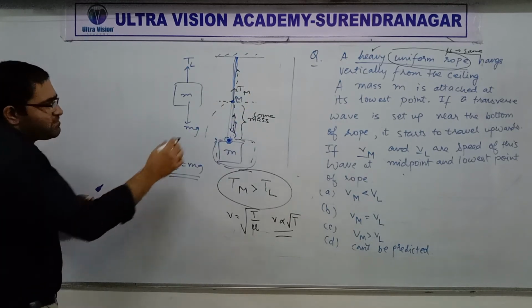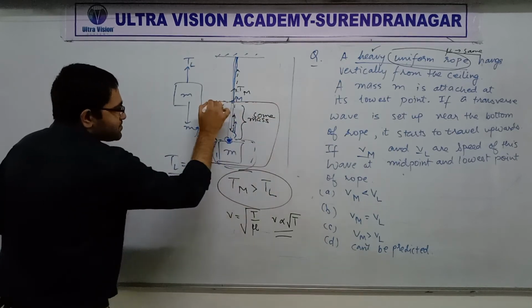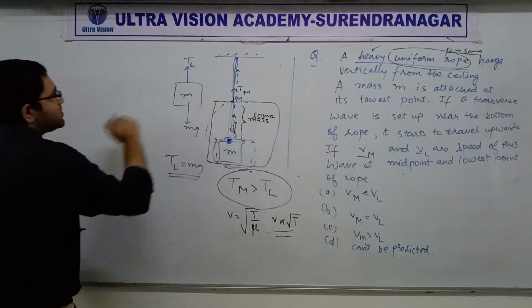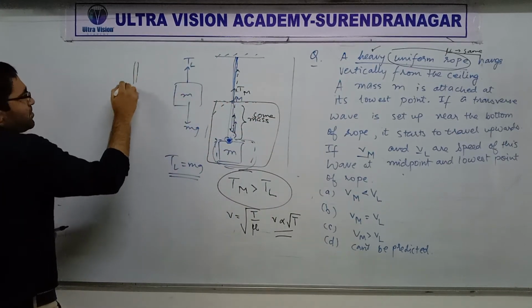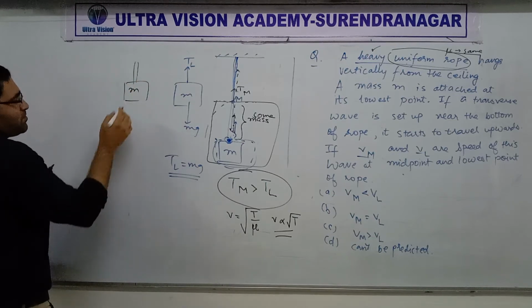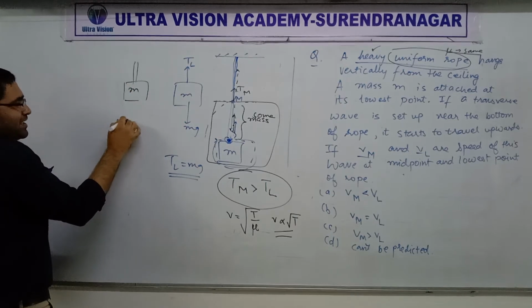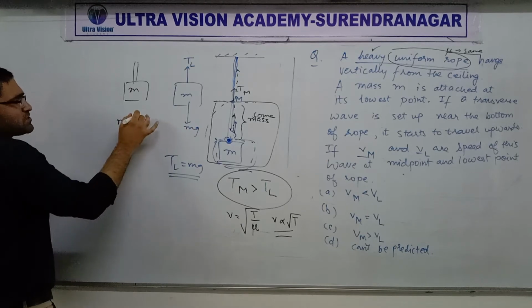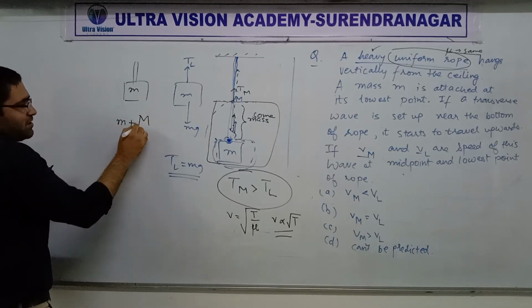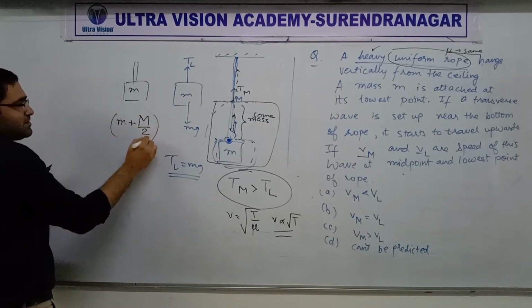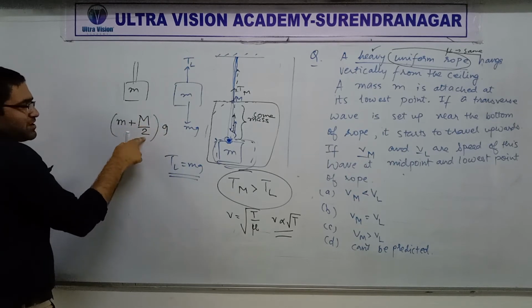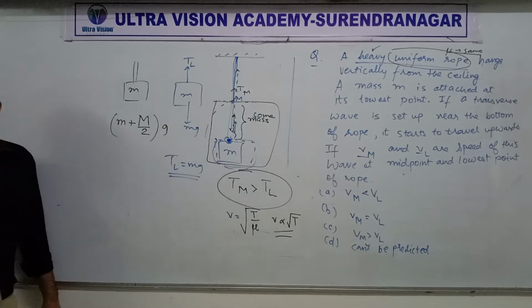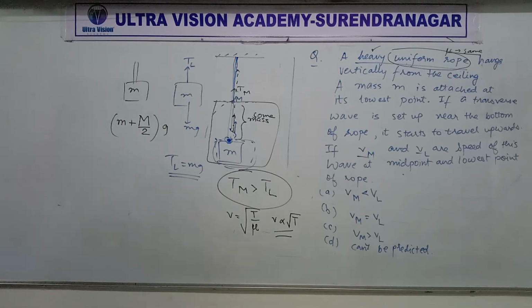No problem. Draw an FBD of this part. So then you have half of the rope here and you have mass m. So how much is the total mass? Small m plus, suppose the mass of the rope is capital M, divided by 2. Did you understand why small m plus capital M by 2?